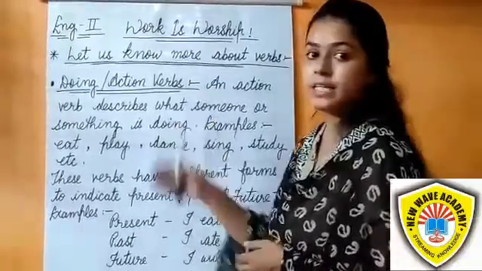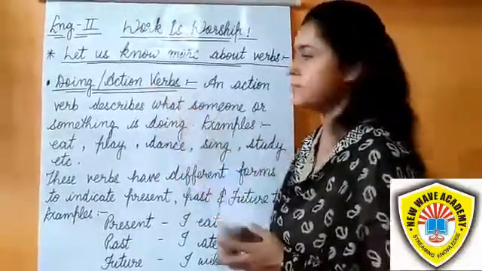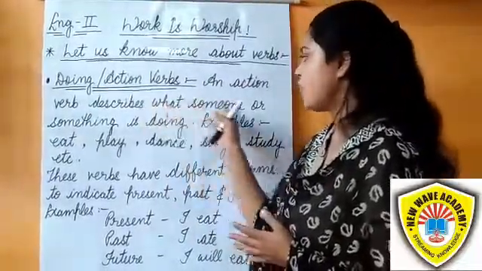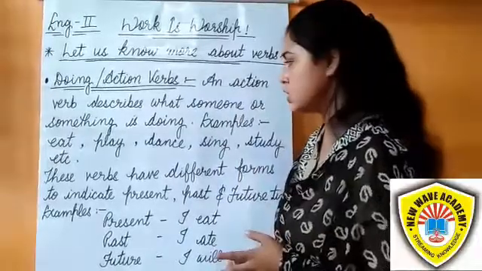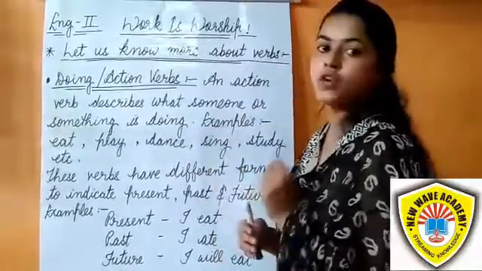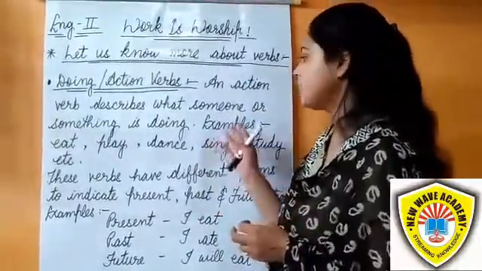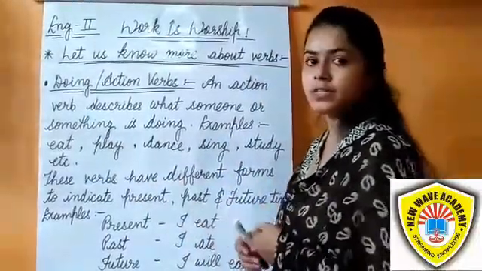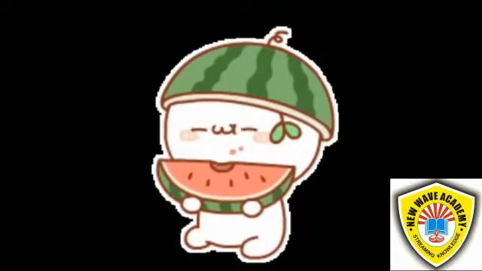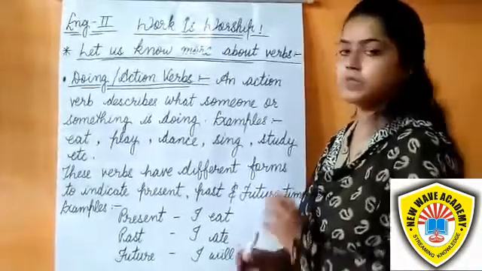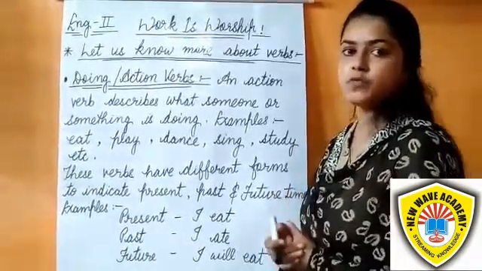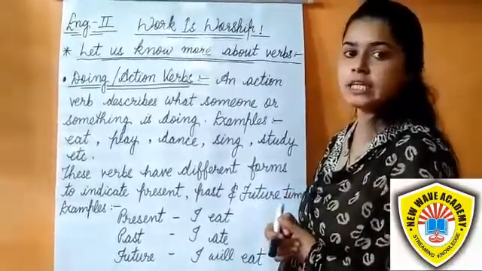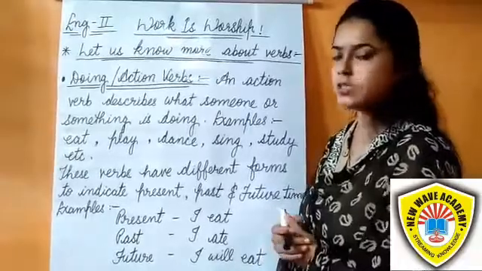First is doing verbs, or action verbs. An action verb describes what someone or something is doing. It is also called the main verb. For example, eat. Let's see the picture. What is he doing? After seeing the picture, we observe that he is eating. So here eating is an action verb.